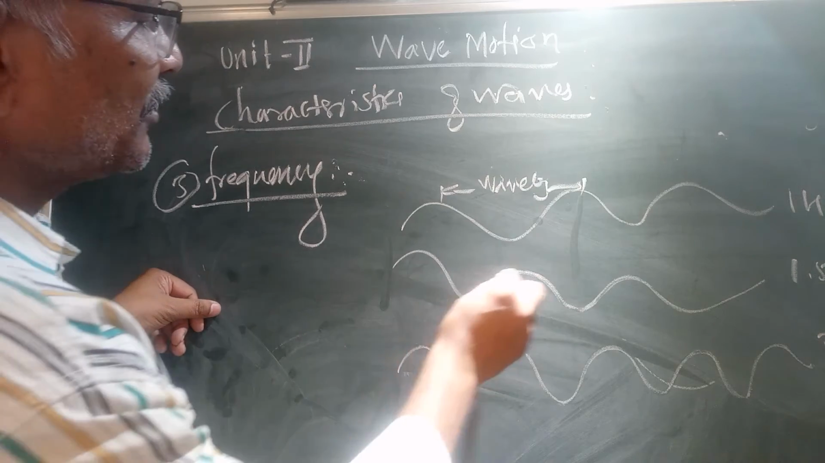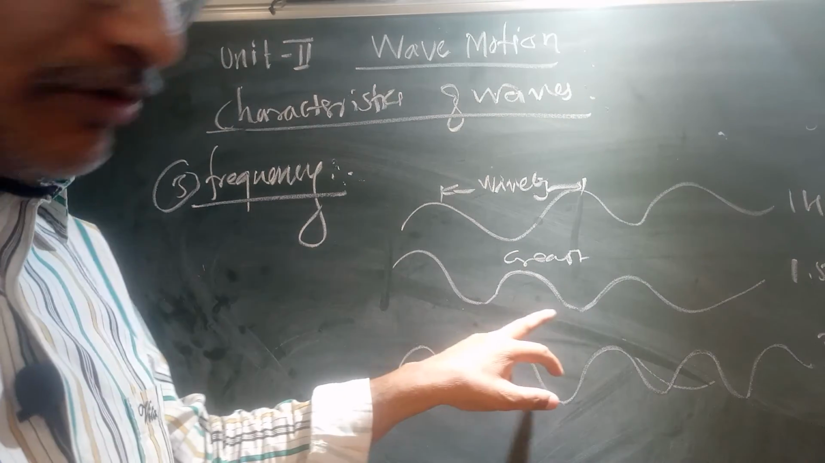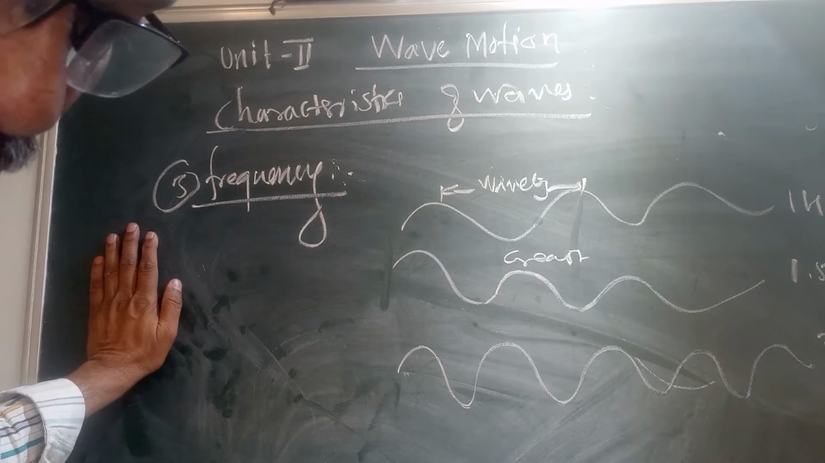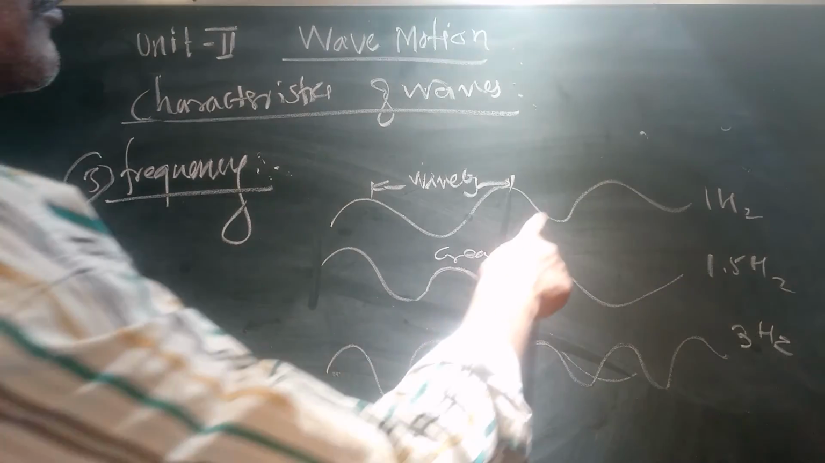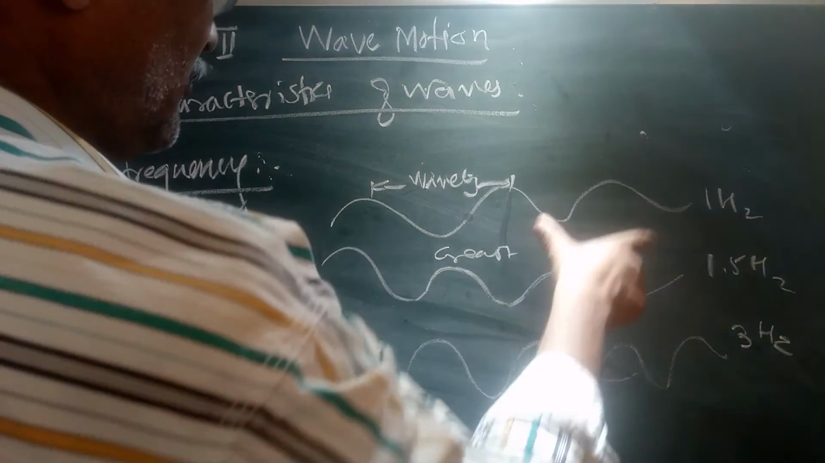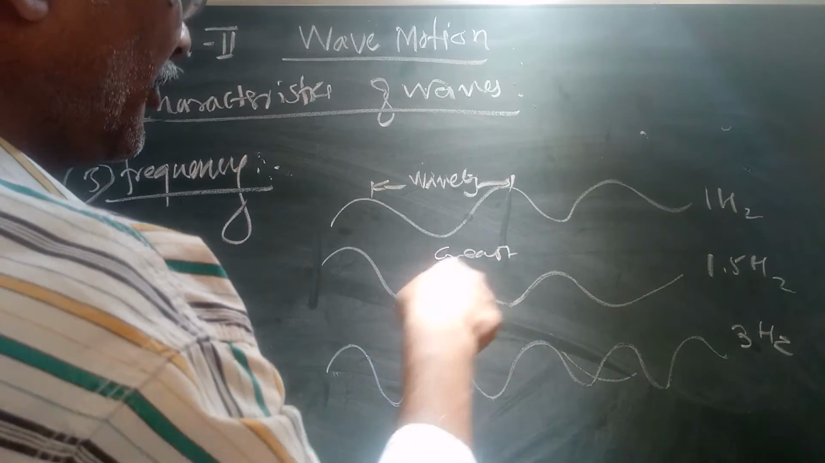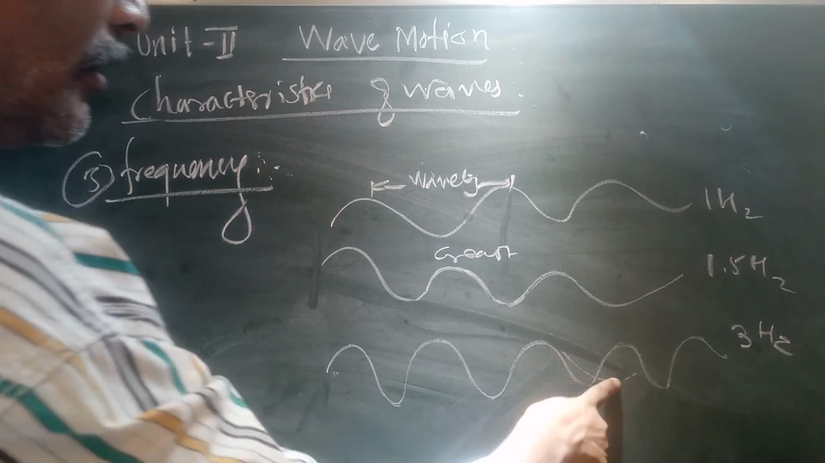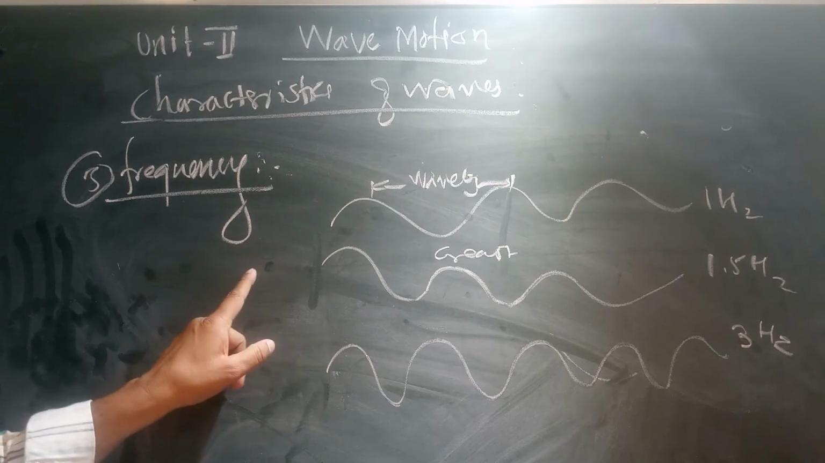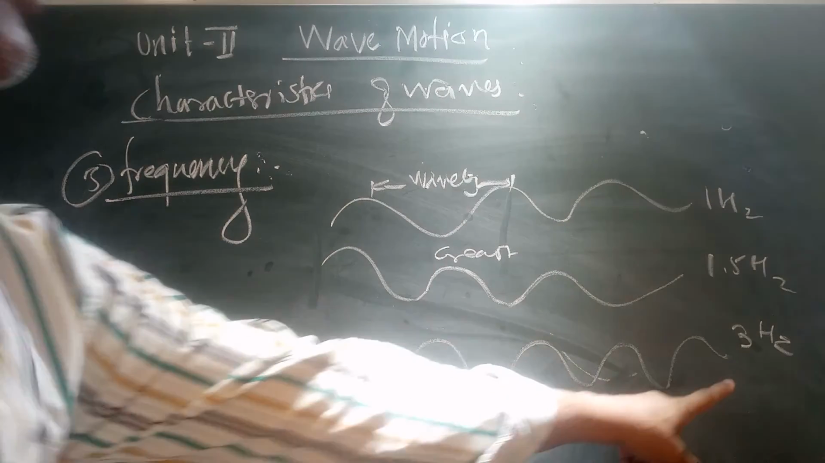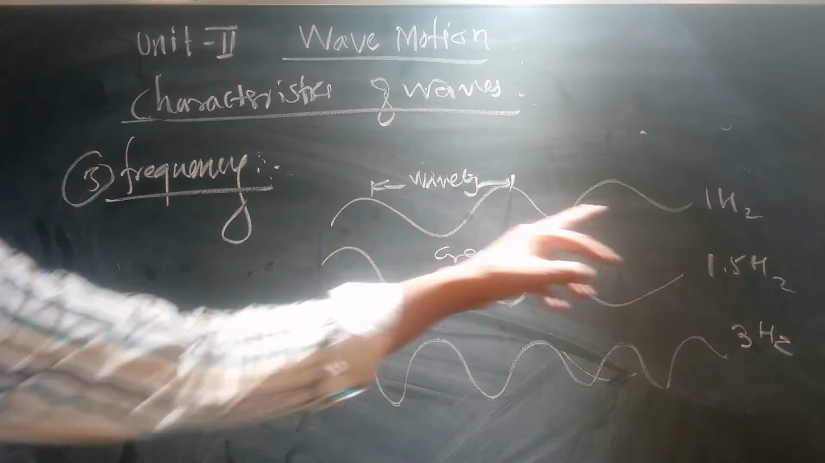This is the crest, and this is the trough. In 1 second these waves are more, and in 1 second these are also more than those two, and therefore frequency is more here. That is 3 hertz frequency. This is 1.5 hertz frequency, and this is 1 hertz frequency.